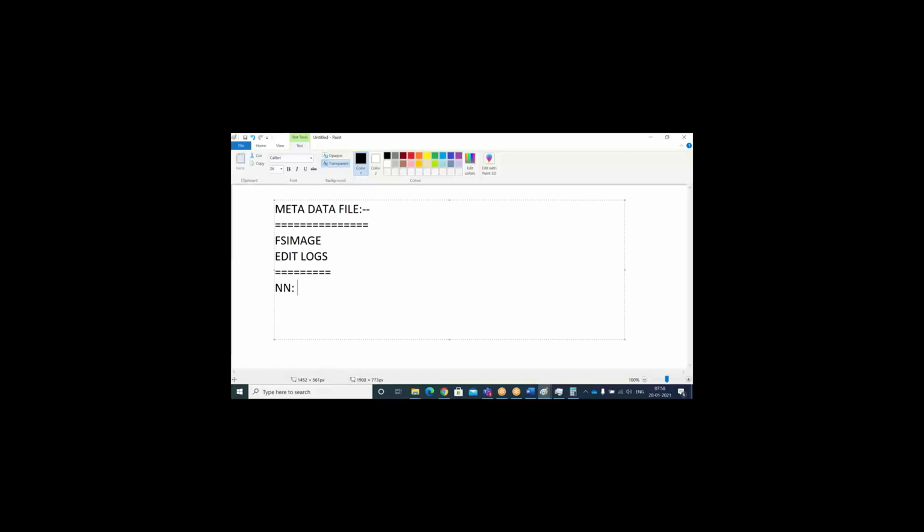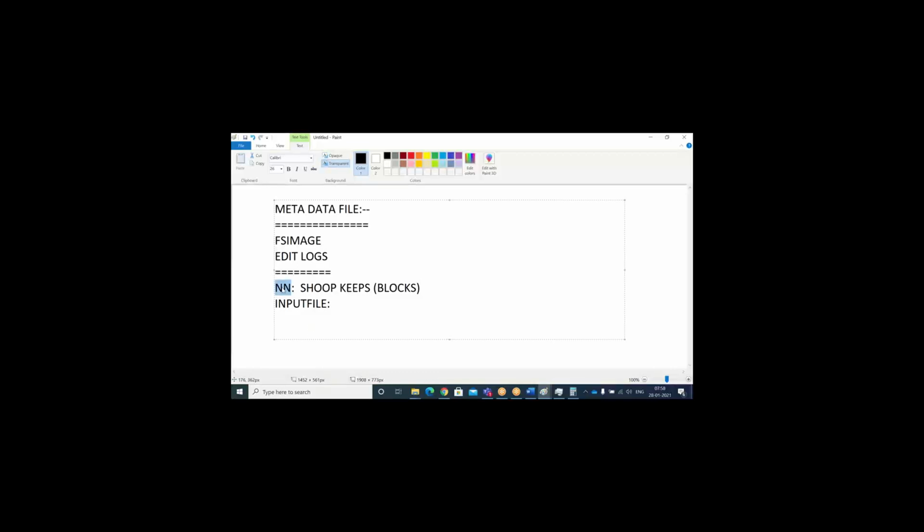Exactly right. The same concept applies to your input file also. The name node is nothing but your shopkeeper. He knows where the entire data resides in terms of racks and blocks. Whenever you request through the client to read the file, the name node will know where the data is.